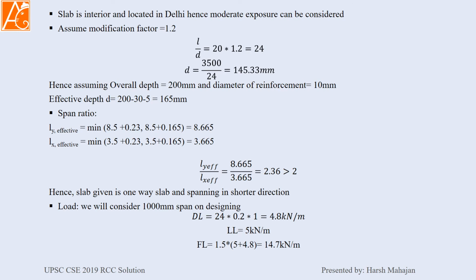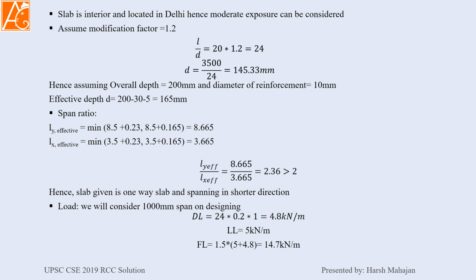So now our effective depth will be 200 minus clear cover of 30 minus 10 by 2, which is 5. Now we get the effective depth as 165 mm. Now the span ratio. Ly effective will be the minimum of 8.5 plus 0.23 or 8.5 plus 1.65.